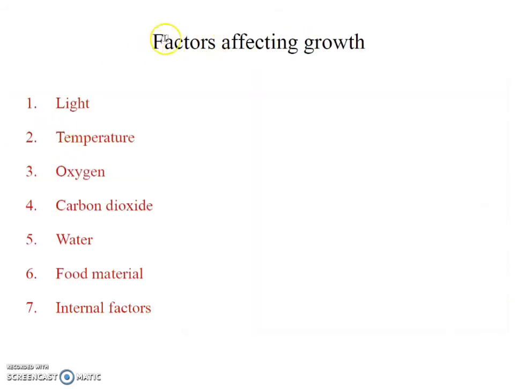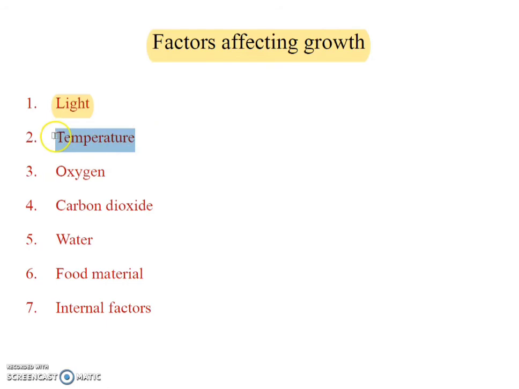Then the factors affecting growth. The first factor is light. Light is very important for photosynthesis, and if there is competition for light in a forest, plants grow taller and taller to absorb light. So they compete with each other. At the base, on the ground floor, plants get less light, so they grow very little, but the taller plants get more light and benefit, and they grow taller and taller. So light is an affecting factor in growth.